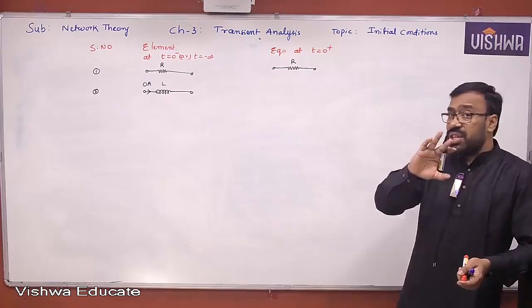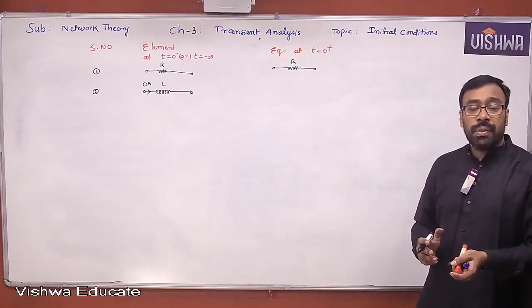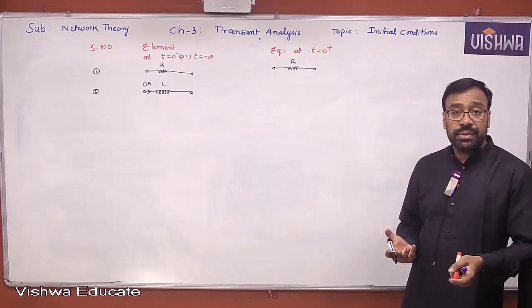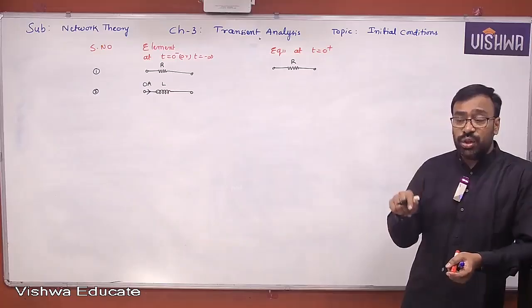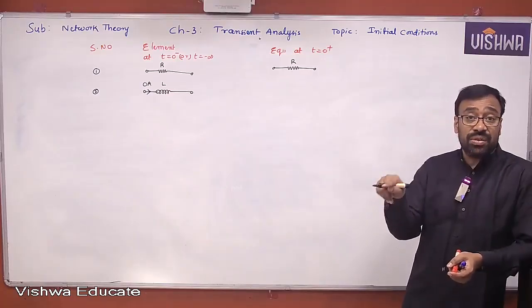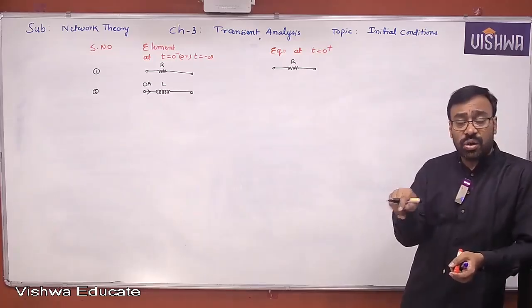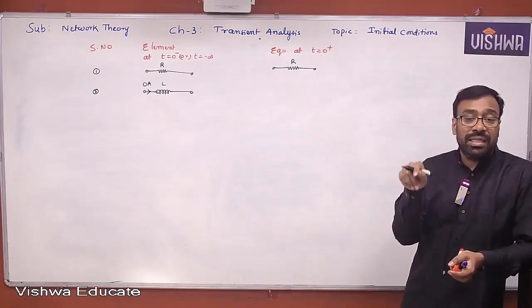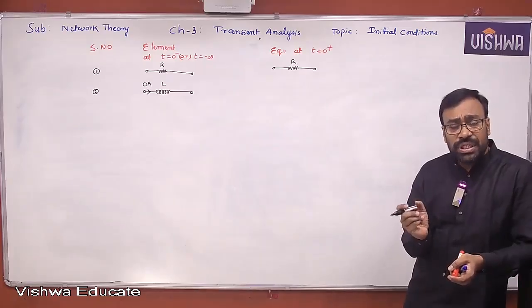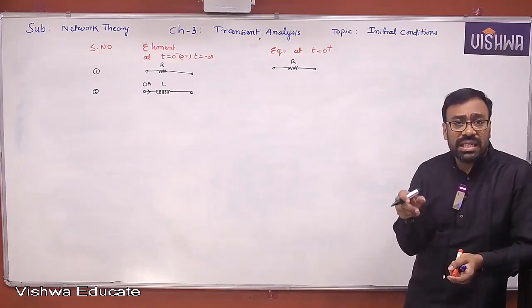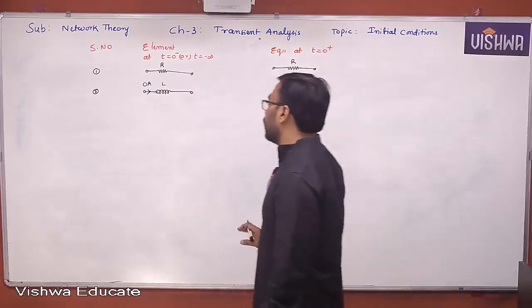How do you visualize t equal to 0 minus equivalent? At t equal to 0 minus, switching operation is not taken place. Resistor remains resistor. Inductor behaves like a short circuit. Yes or no? Capacitor behaves like open circuit. Now current through short circuit, physically what is there actually? Inductor only. But behaving like what? A short circuit. Physically inductor is there. So current through short circuit is nothing but current through inductor. Understand? Voltage across the open circuit is nothing but voltage across the capacitor. Yes or no, all of you? Okay.